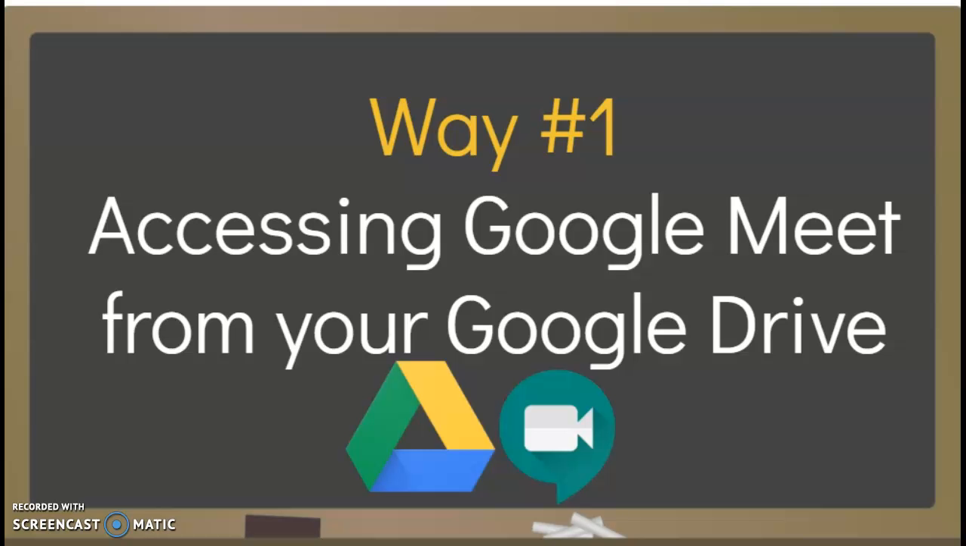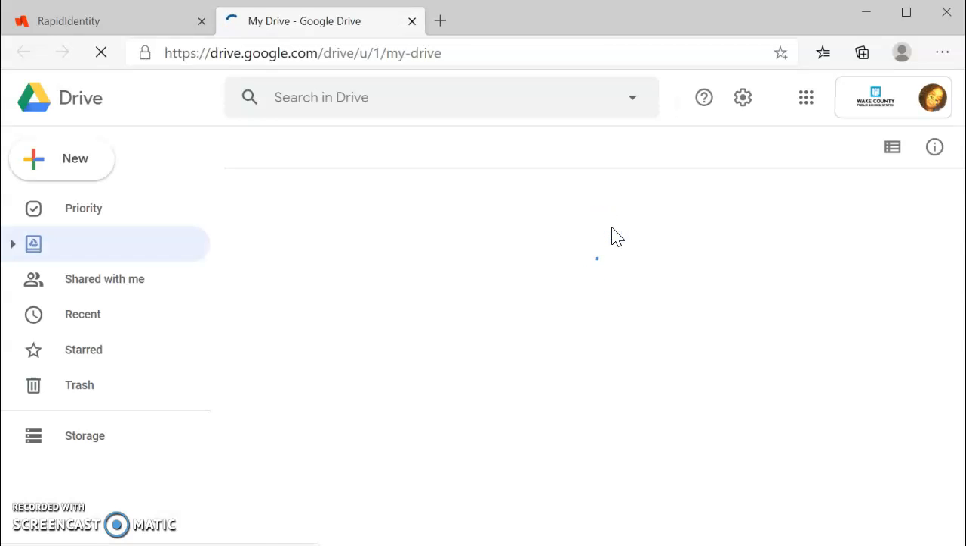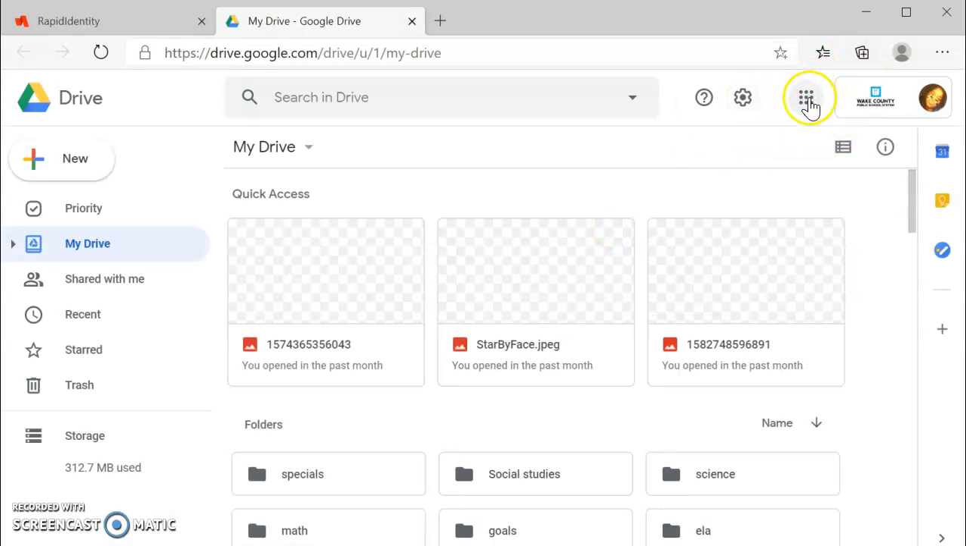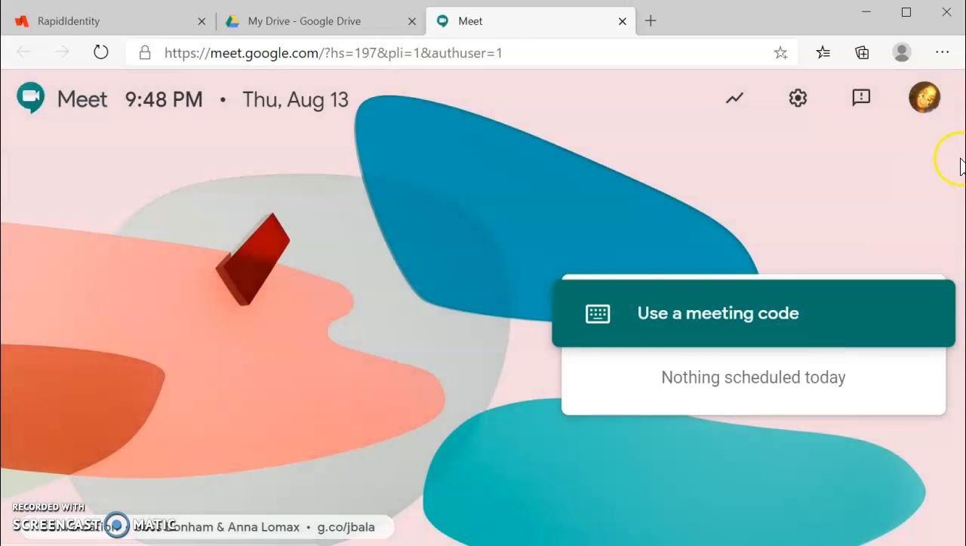Way number one, accessing Google Meet from your Google Drive. Once you're inside your Wake ID portal, you can go to Google Drive. In Google Drive, you will see this waffle-looking icon up at the top right, where your Google Apps are. You are going to click that and it is going to give you an icon for Google Meet. Go ahead and click that Google Meet. This will take you up to the screen where you need to enter your Google Meet code.